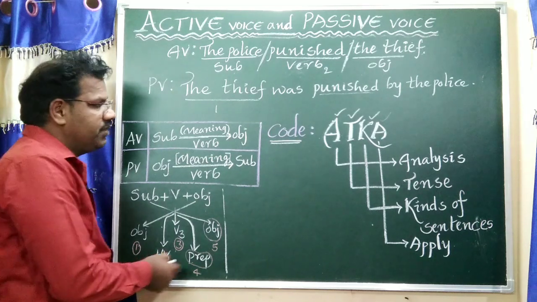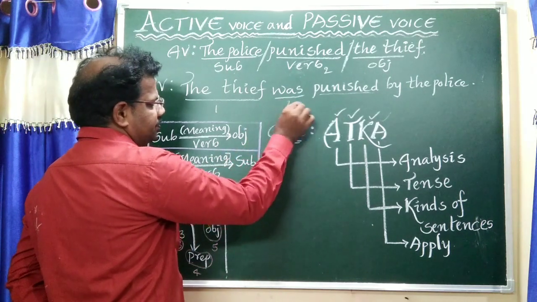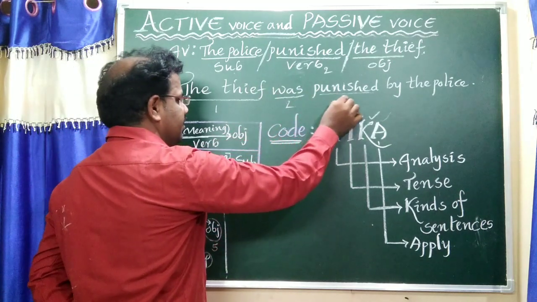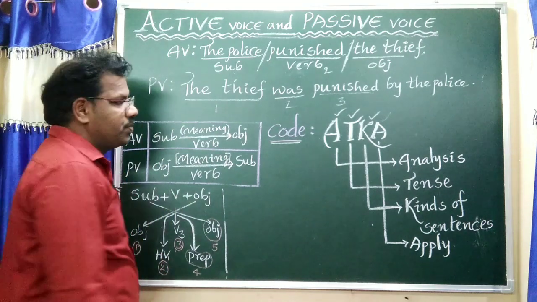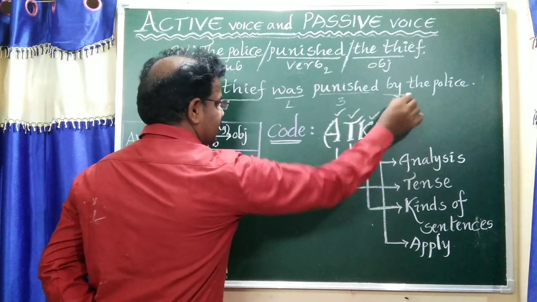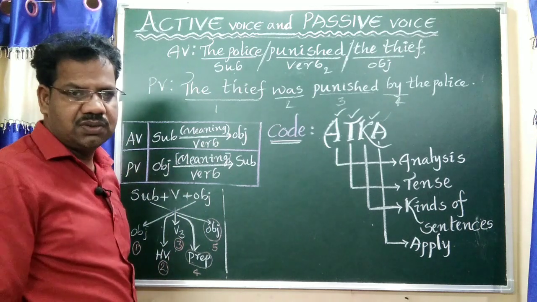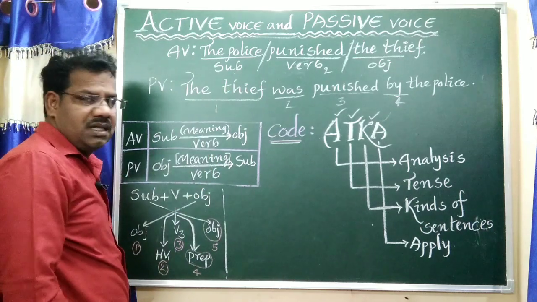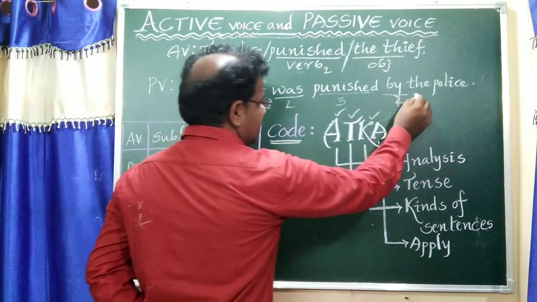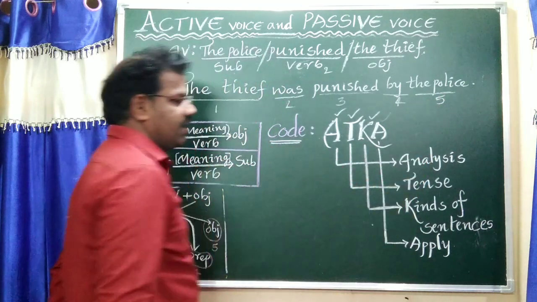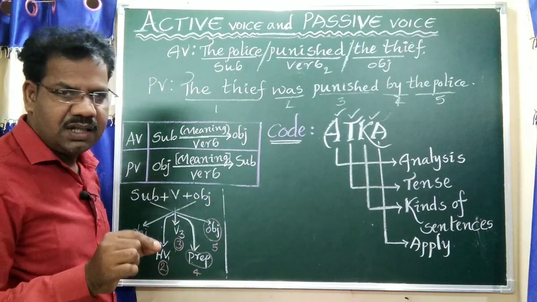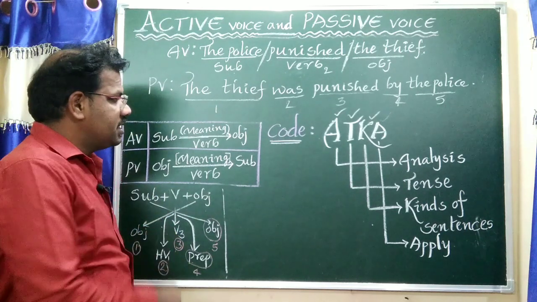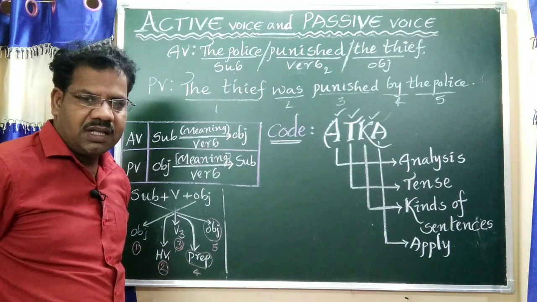Second one, we should apply the helping verb. Was is the helping verb. Third form of punish is punished only. Fourth one, the preposition: by. Sometimes by, sometimes to. And next one, the subject should be written last. This is the fifth rule. Remember, this is only for affirmative sentences, not for negative, interrogative, imperative. Okay. This is the active voice to passive voice structure.